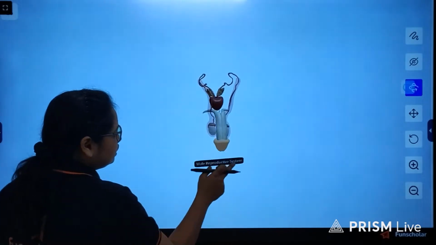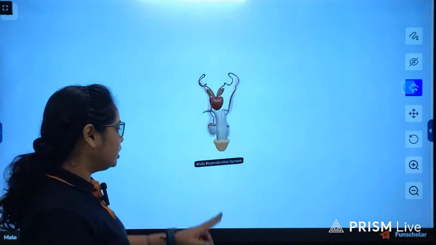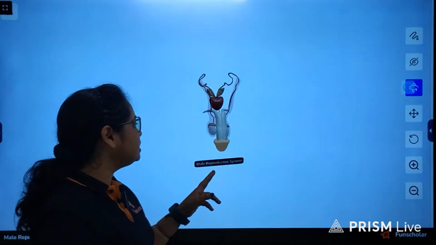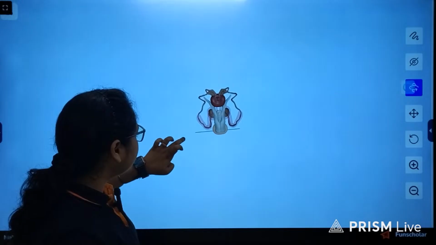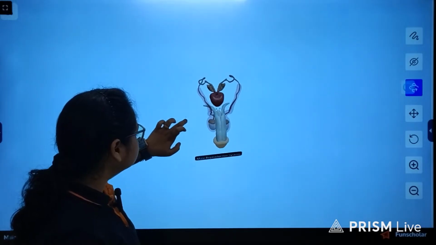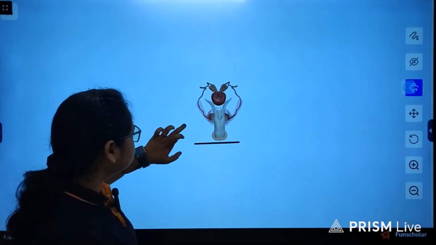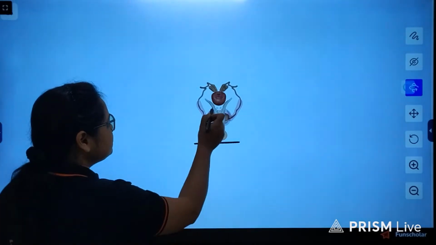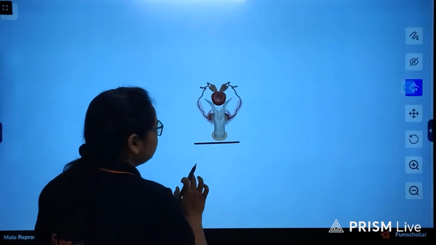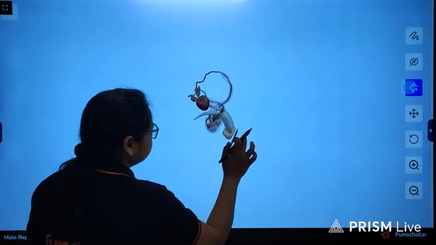So see the enlarged top portion of the head of the penis, the glans penis, and this is how it will look from top. These are a pair of the Cowper's glands. You can see the two dots over here. So how it looks.